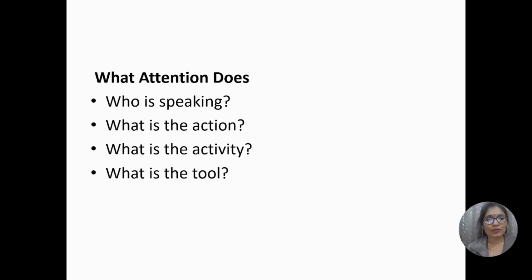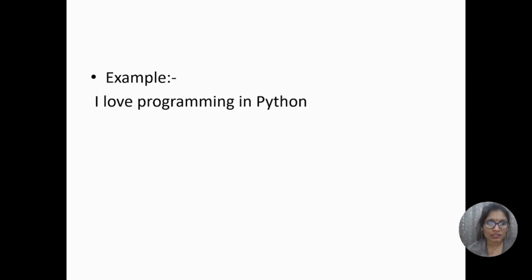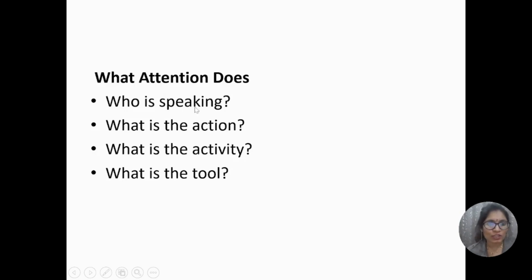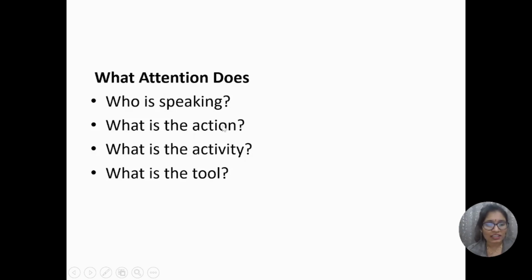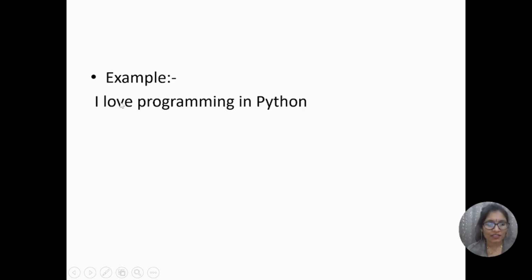Now we are going to see what attention does. Self attention helps the model answer very basic questions, like who is speaking. I took this example previously: I love programming in Python. So I is the speaker. Who is speaking? I stands for the speaker here. And what is the action? Love is the action.